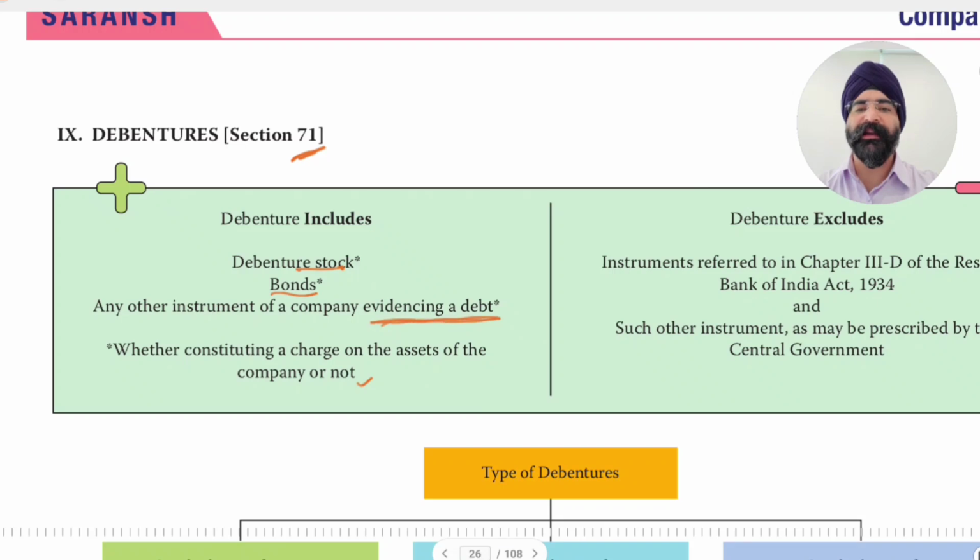So it is an instrument evidencing a debt of the company, whether constituting a charge on the assets of the company or not. So it can be secured or it can be unsecured. There can be secured debentures, unsecured debentures, secured bonds, unsecured bonds. So they are evidencing that there is a debt.